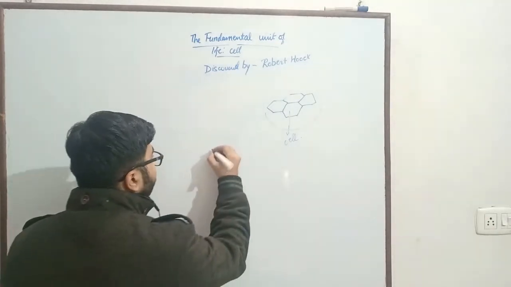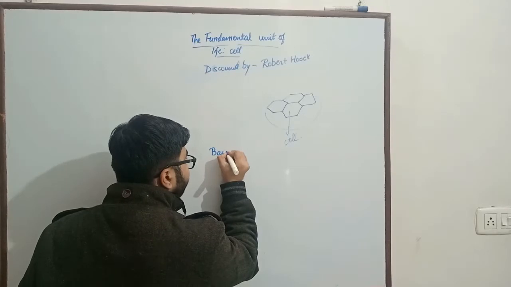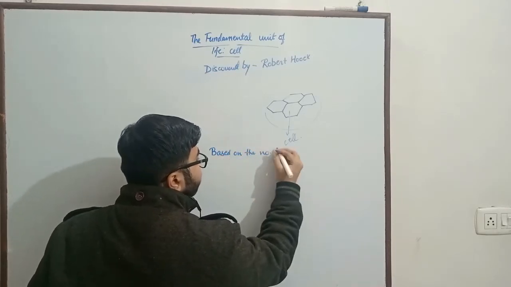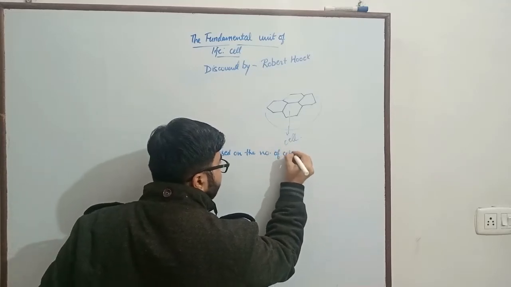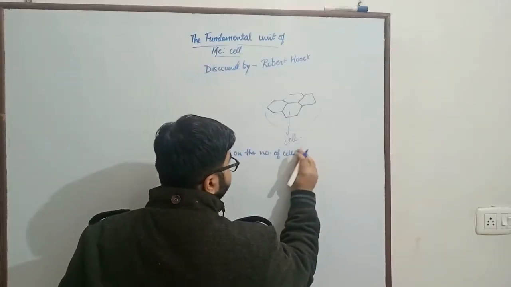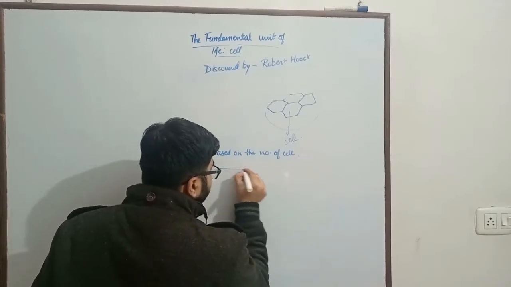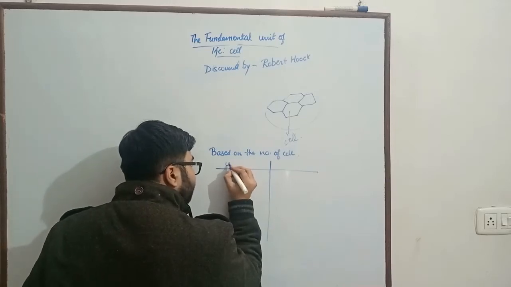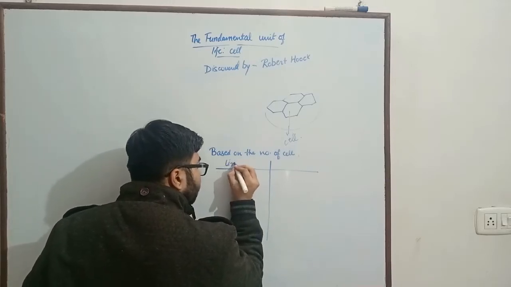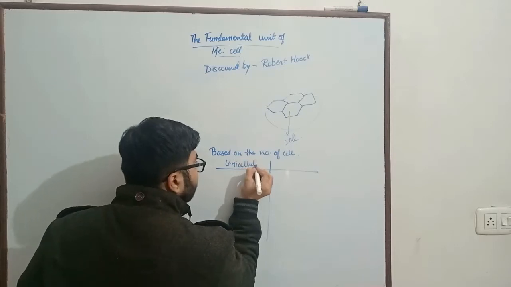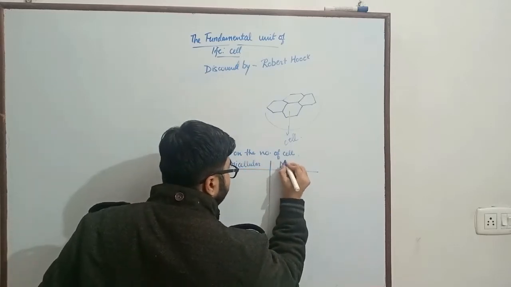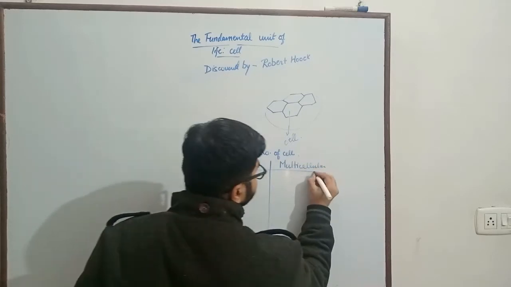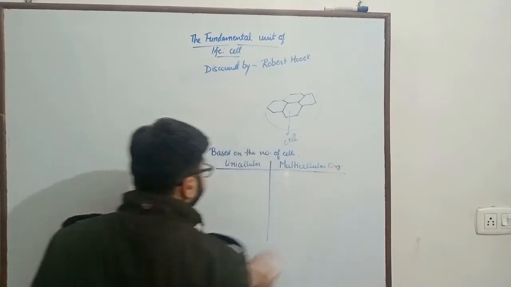So based on the number of cells, an organism could be divided into unicellular and multicellular organism.